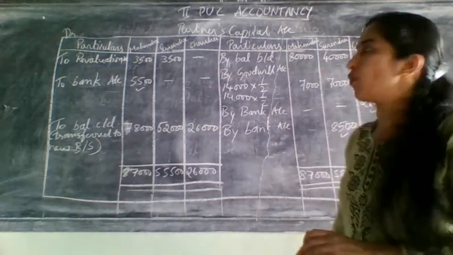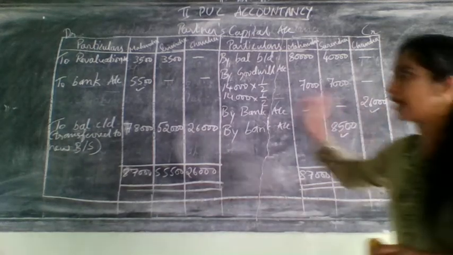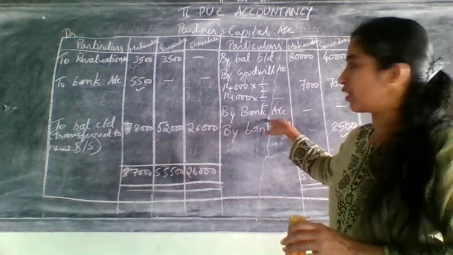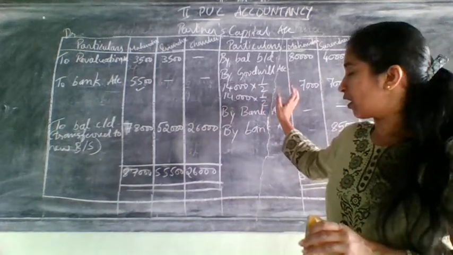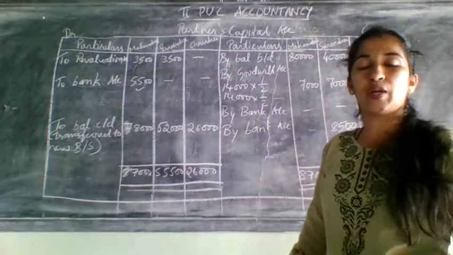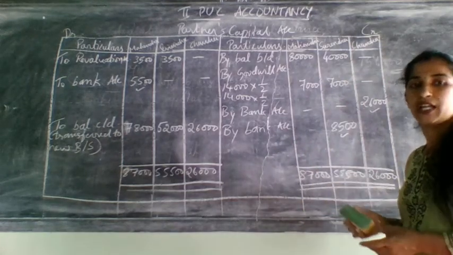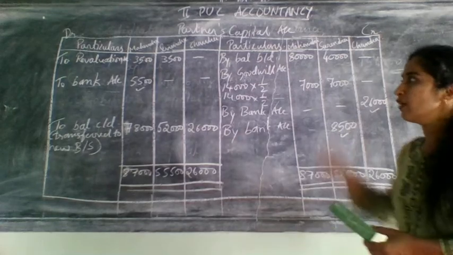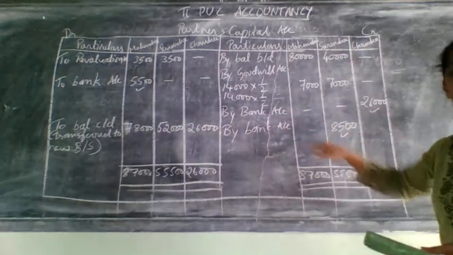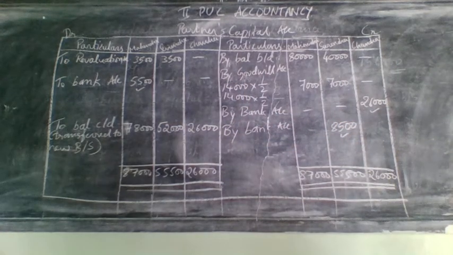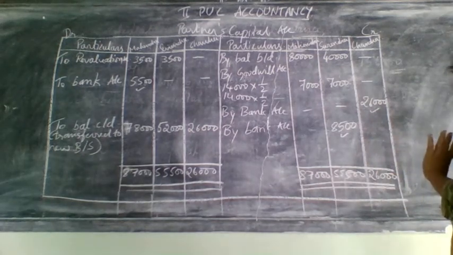So next step, what are we going to do now? Next step we are going to do the cash or bank account. Here it is bank account only because cash at bank is given. So how many entries are here? 1, 2, 3 entries from the capital account only, and one more entry you need to consider from the old balance sheet also. Let us do it. When we do it, you can understand how it will come. Okay. From the capital account, 3 banks are there. 1, 2 and 3. 3 banks means minimum 3 entries will come in which one? Partners. So minimum 3 entries will come in the bank account.